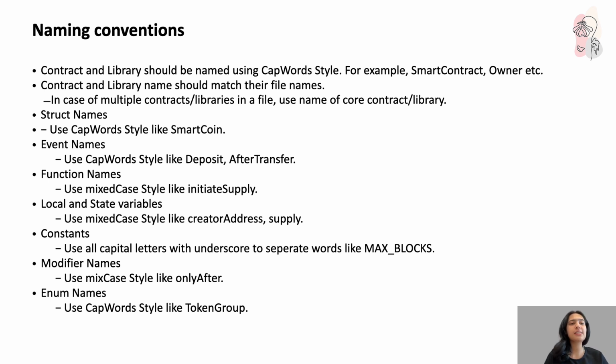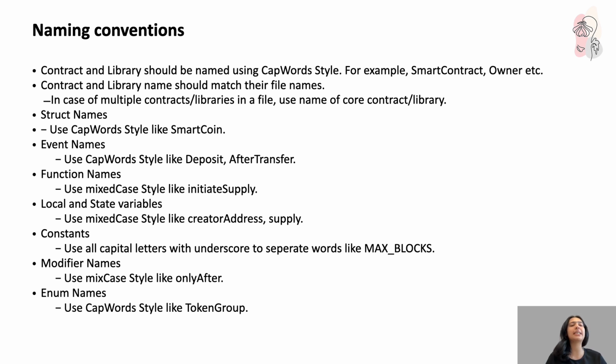Naming conventions: contract and library should be named using cap words. If you see cap words, C and W both are capitals. Contract and library names should match their file names. In case of multiple contracts or multiple libraries in a file, use the name of the core contract or library. Structure names use the cap words style again, C capital, W capital.